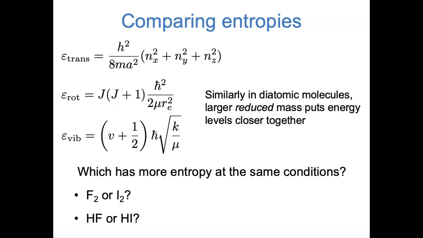I'll give you a few seconds to practice this. See if you can predict which molecule in each pair would have more entropy at the same conditions. Diatomic fluorine versus diatomic iodine, and HF versus HI. I'll give you a few seconds to think about that.